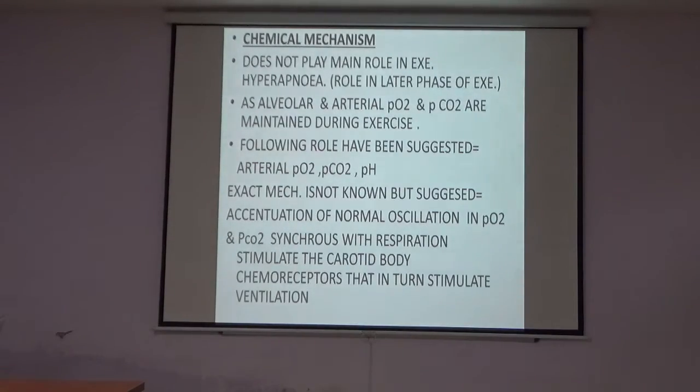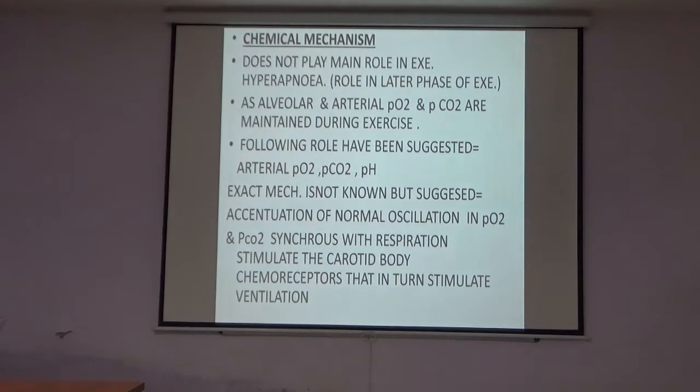Now the chemical mechanism does not play the main role in exercise hyperpnea. Its role occurs in the later phase of the exercise, as alveolar and arterial partial pressures of O2 and CO2 are maintained during the exercise. The following roles have been suggested: the role of the arterial partial pressure of O2, the role of the arterial partial pressure of CO2, and the role of the pH.